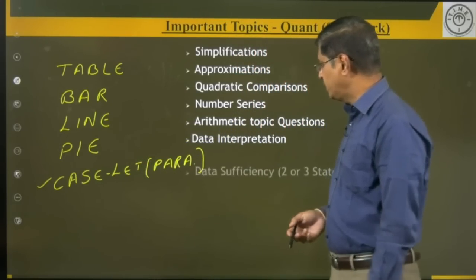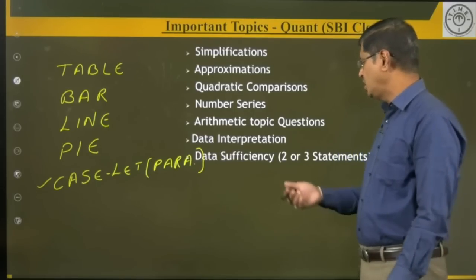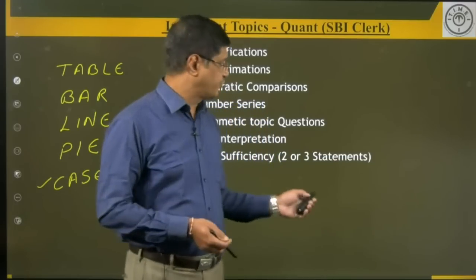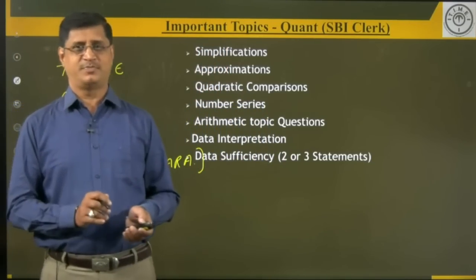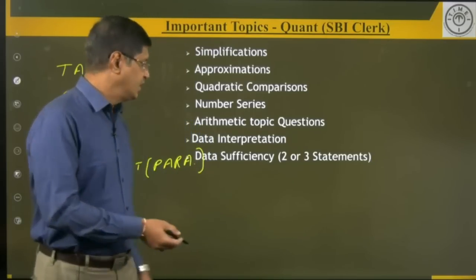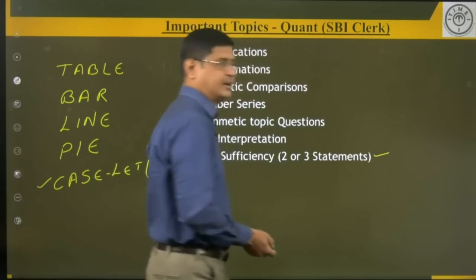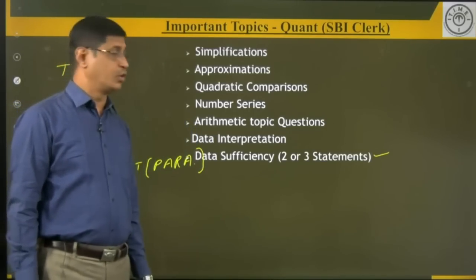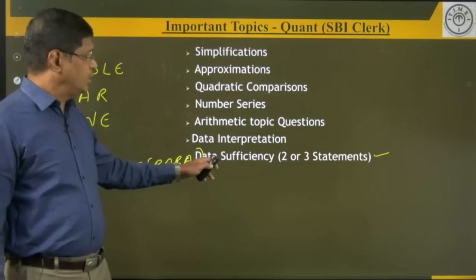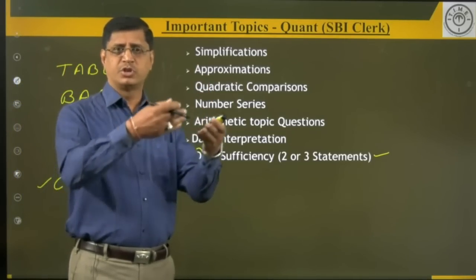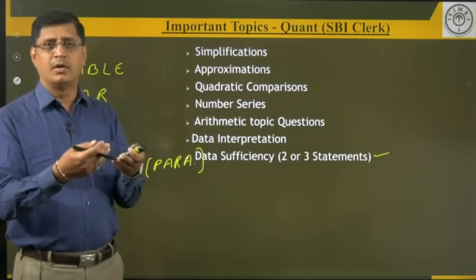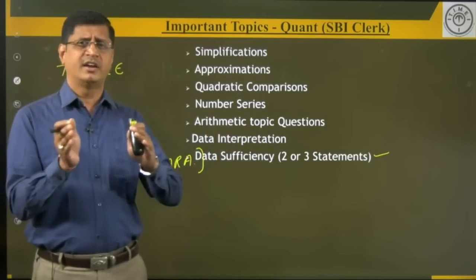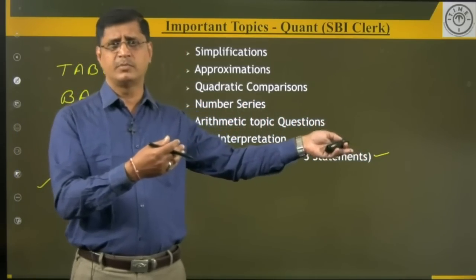Okay, the next point here, data sufficiency. Here there are 2 statements or 3 statements. Of course, when you are good at the basics of all the arithmetic topics, you can easily score good marks from this area, because the roots of this you will find in the individual quant topics. My dear students, here the question is given followed by 2 statements, and here the options are standard. There are different types of models. Options are standard in some models, and in some models options vary from question to question.